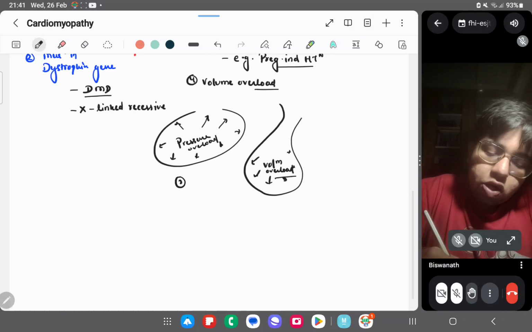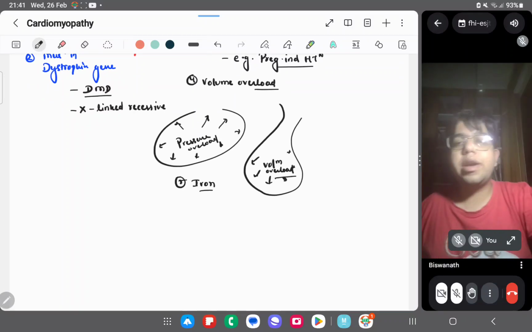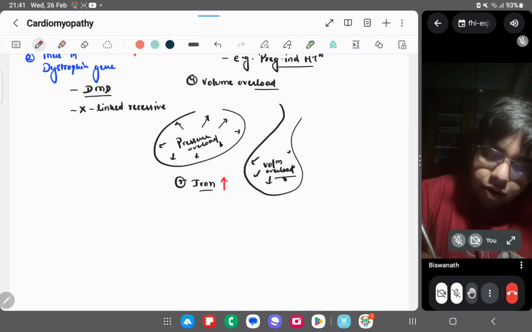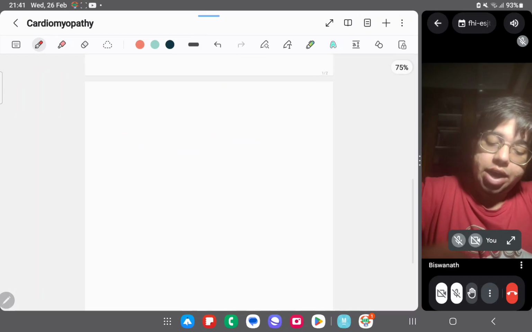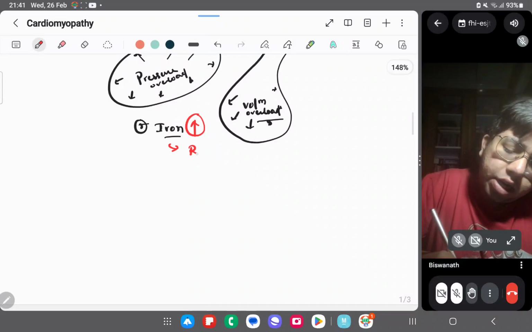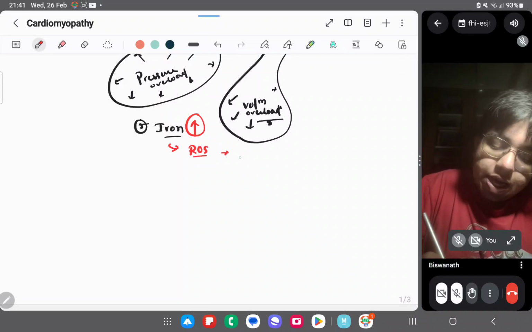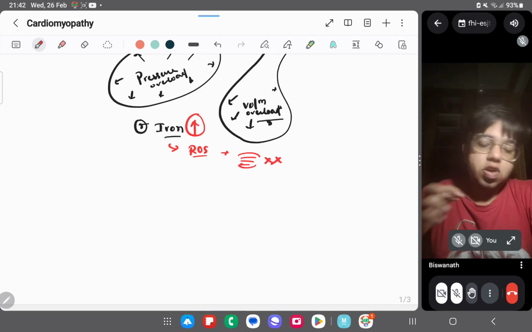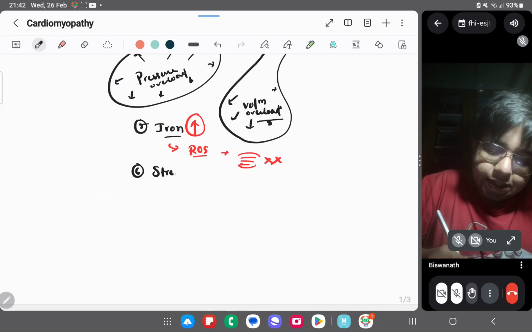The fifth cause, you say, is iron. Whenever there is an iron overload, you must be knowing that iron is basically causing the formation of free radicals, right? The reactive oxygen species, ROS, is basically damaging the muscles of the heart and causing it. Okay, and the sixth cause is stress.